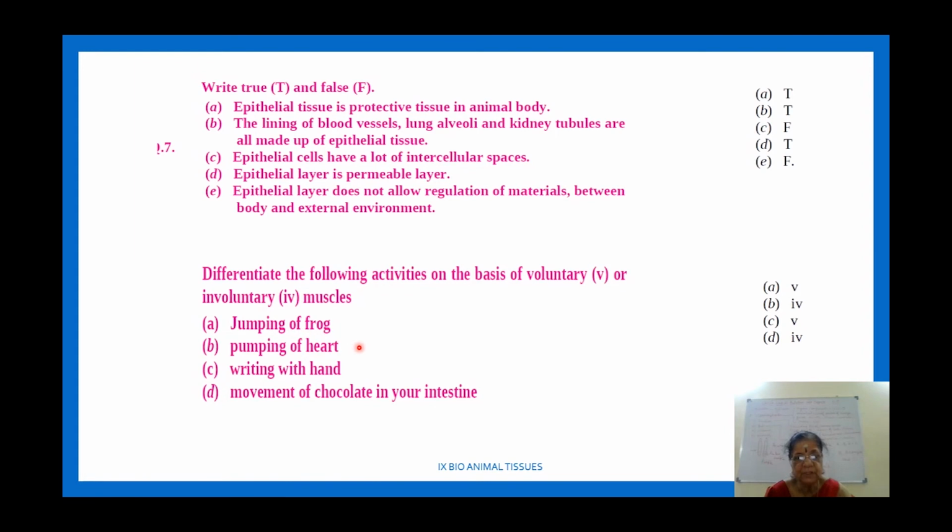Next, pumping of heart. Pumping of heart is involuntary, because if you try to stop it, you cannot. That is pumping of heart, involuntary action. Then writing with the hand, voluntary. If you want, you can write; if not, you need not. So that is involuntary action. Sorry, that is voluntary action.